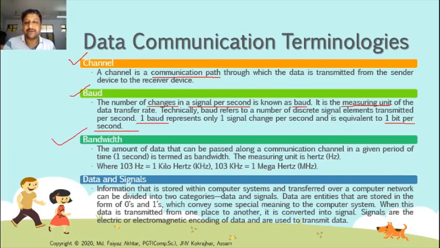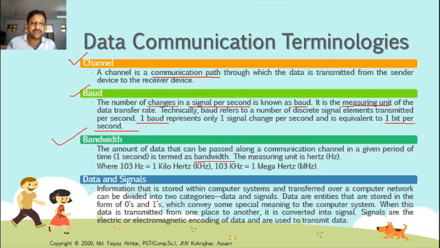Next one is bandwidth. The amount of data that can be passed along a communication channel in a given period of time is termed bandwidth. Okay, the amount of data which can be transmitted from one location, one node, to another through a communication channel in 1 second is known as bandwidth.